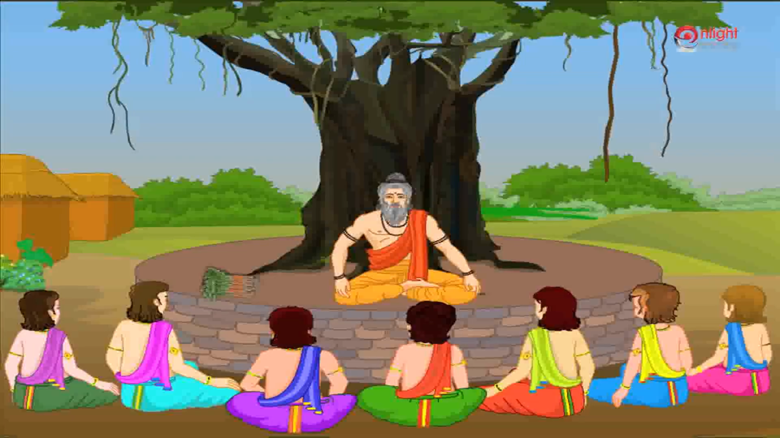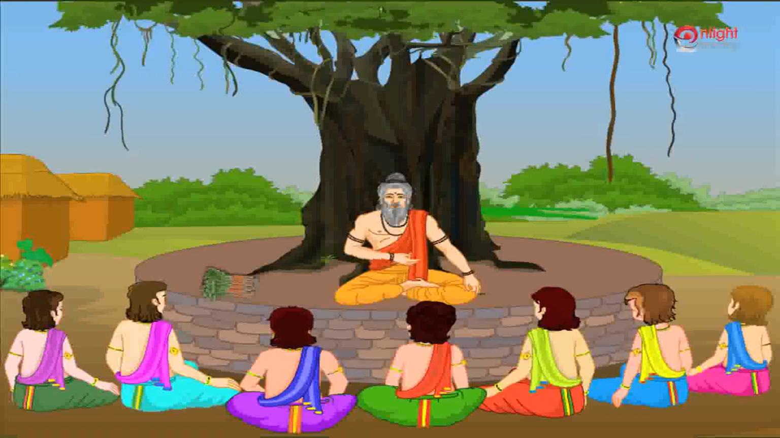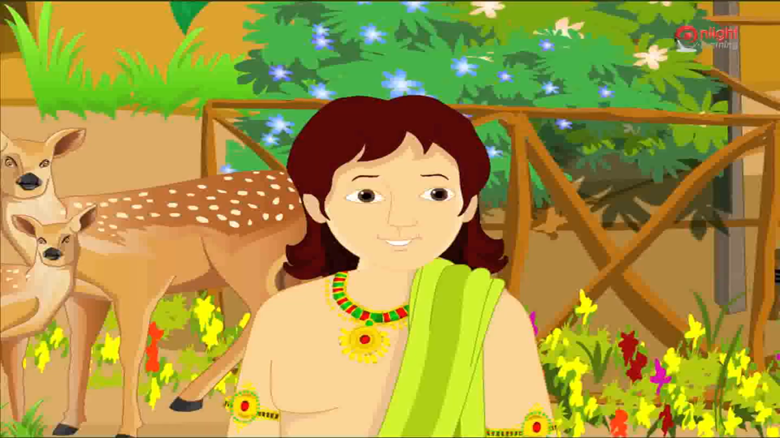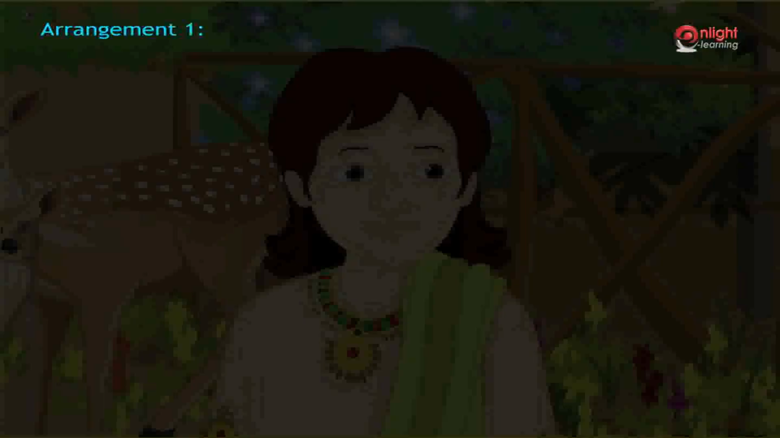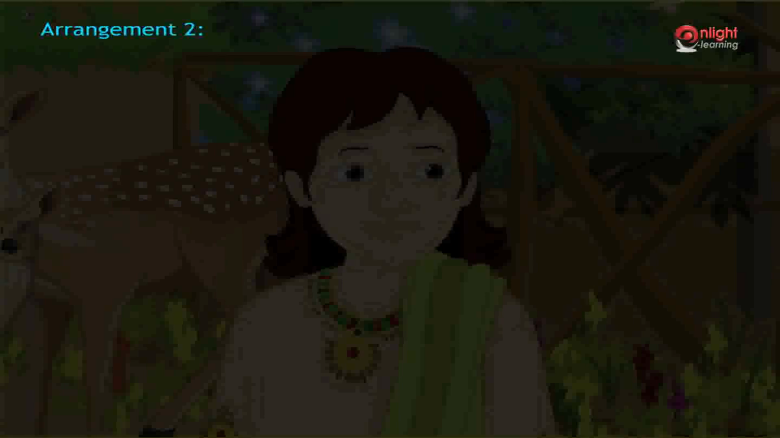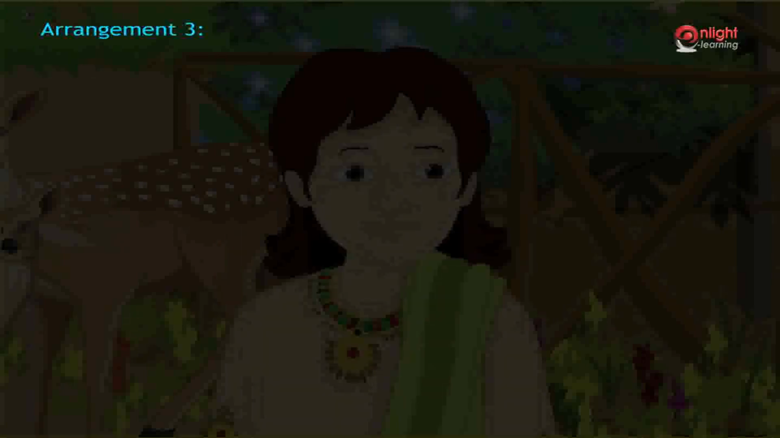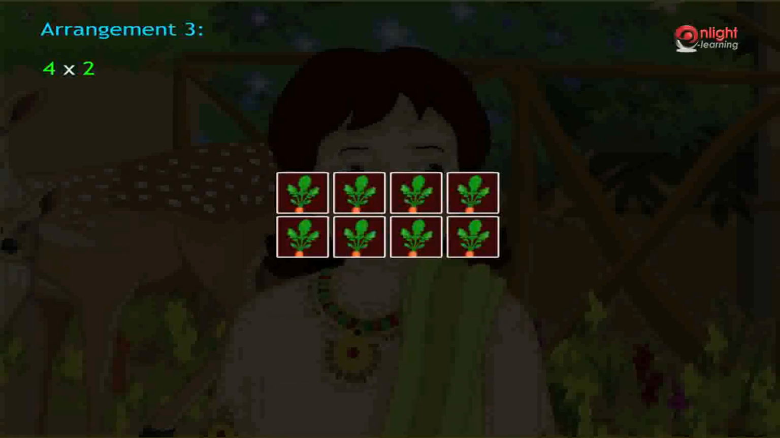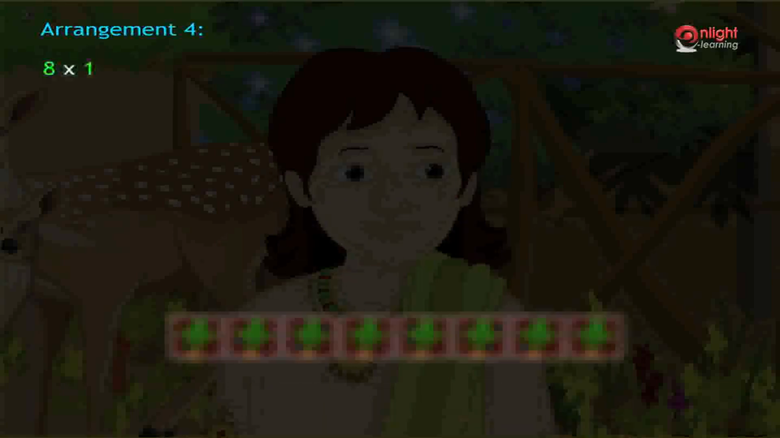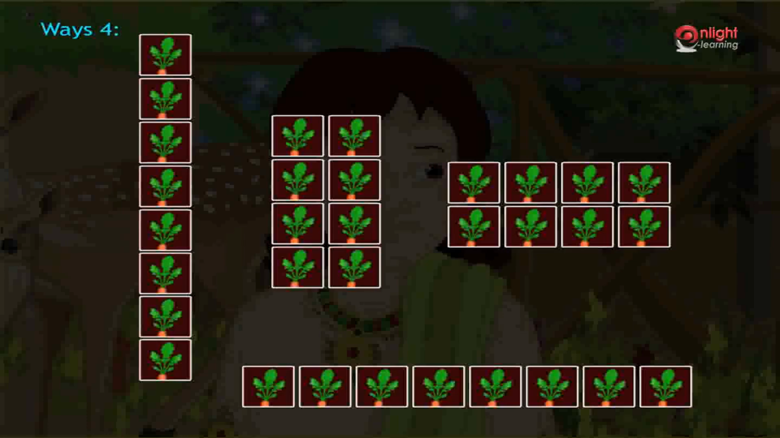Duryodhan, take 8 saplings and tell me in how many ways can you arrange it? I can arrange it in 4 ways. I can place 1 sapling in each row so that there will be 8 rows. I can make an arrangement with 2 saplings in 4 rows. I can also arrange 4 saplings in 2 rows or 8 saplings in one single row. So in total, I can arrange in 4 ways.